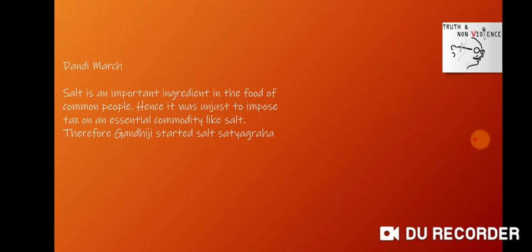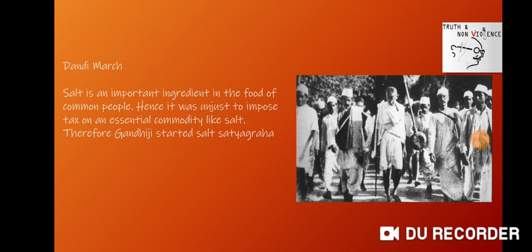On 12 March 1930, Gandhiji set out from Sabarmati Ashram with his 78 followers for launching the salt satyagraha. A distance of approximately 385 km was covered on foot, and Gandhiji delivered speeches in the villages on the way. Through the speeches, Gandhiji appealed to the people to be fearless and join the movement. On 6th April, Gandhiji broke the Salt Act by picking up the salt lying on the seashore of Dandi, and the Civil Disobedience Movement started all over the country.